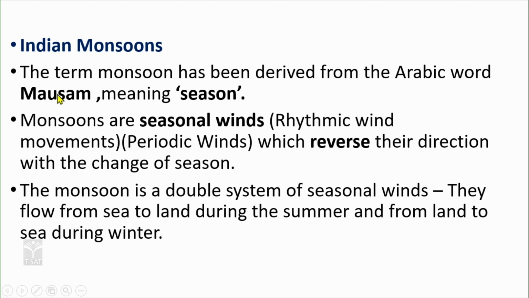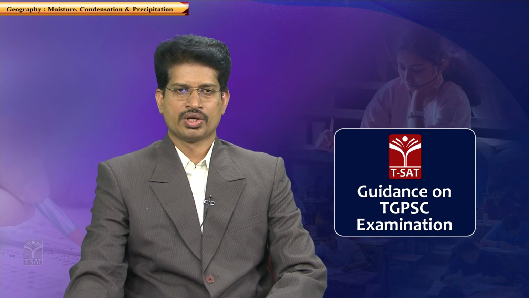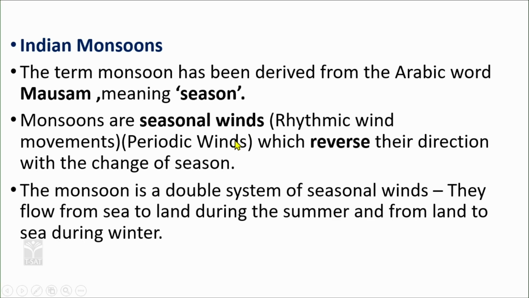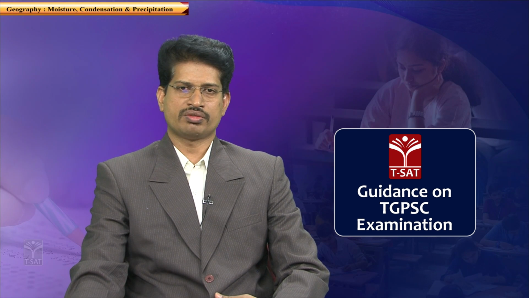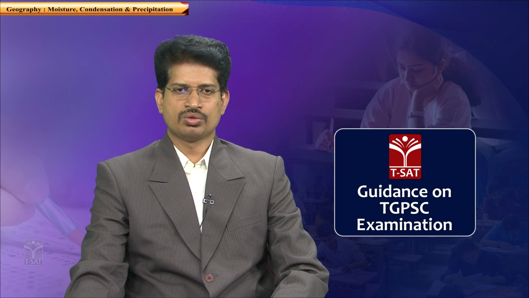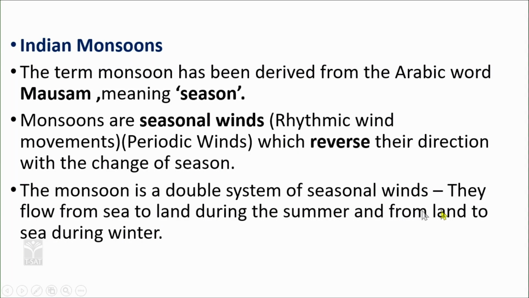The Indian monsoon is a variant of secondary type of circulation. The term monsoon has been derived from the Arabic word mausam, meaning a season. So monsoons are seasonal winds, also described as periodic winds, which change their direction with the change of seasons. The monsoon is a double system of seasonal winds. They flow from sea to land during the summer and from land to sea during the winter season.